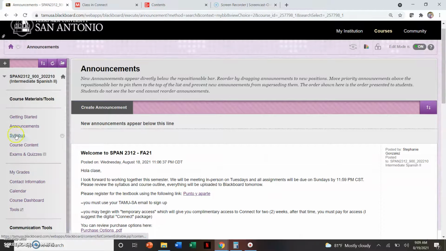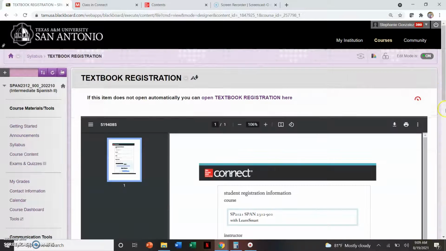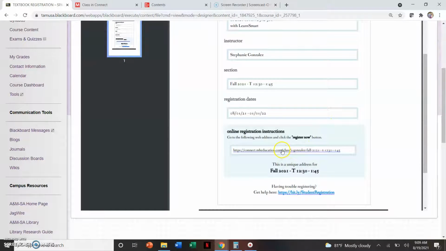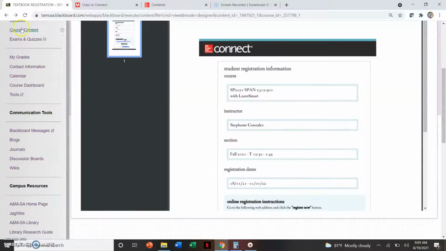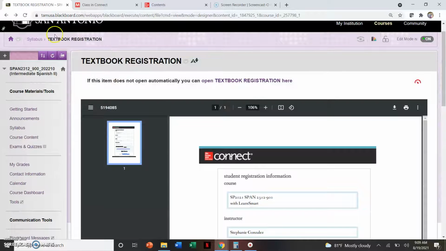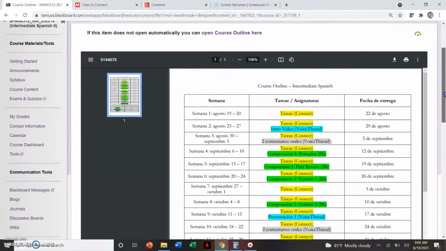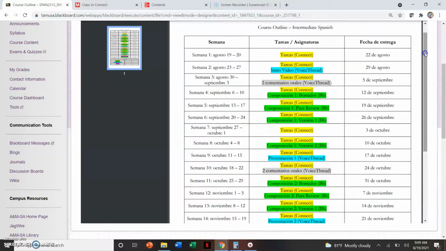You'll see that our syllabus is here underneath syllabus. We also have the course outline, and this page also takes you to this link here where you will go to register for the textbook. So there's a couple of different ways you can register for it. Okay, heading back up, we'll go back to the syllabus. The course outline is here, and I'm going to be releasing everything else on Blackboard that gives all of the instructions for these activities.